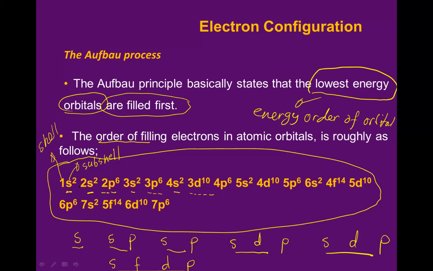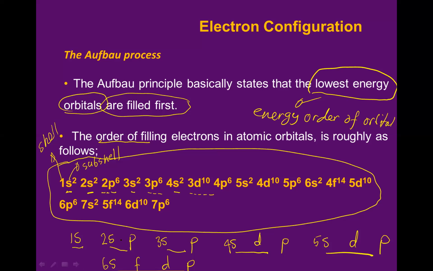For the shell, for S, always starting from number 1. 1, 2, 3, 4, 5, 6. Okay, easy, yeah? You just give the number in S, starting from 1.